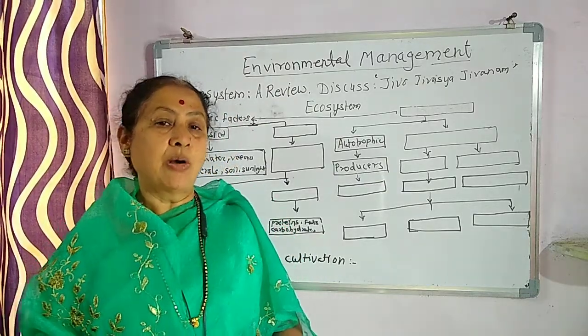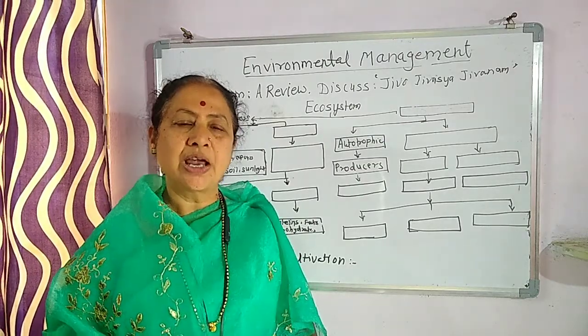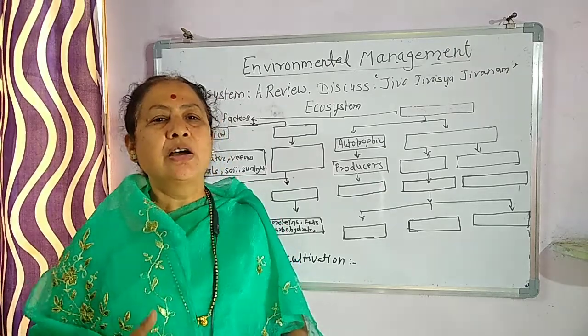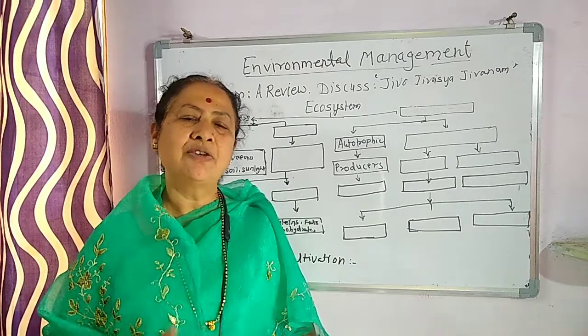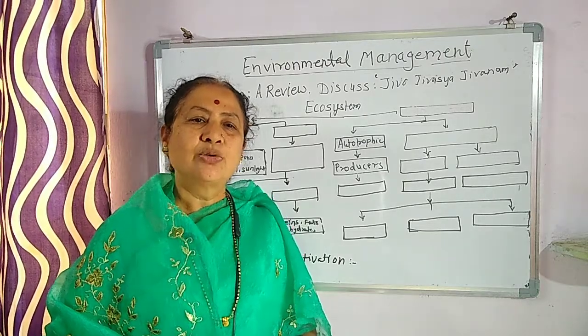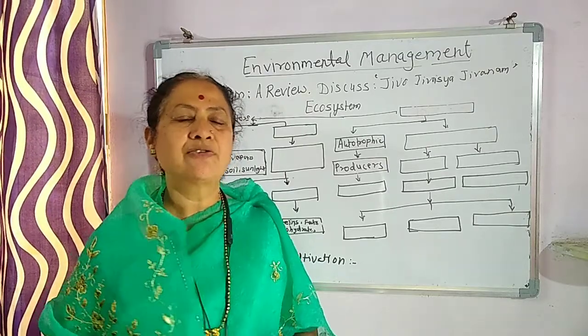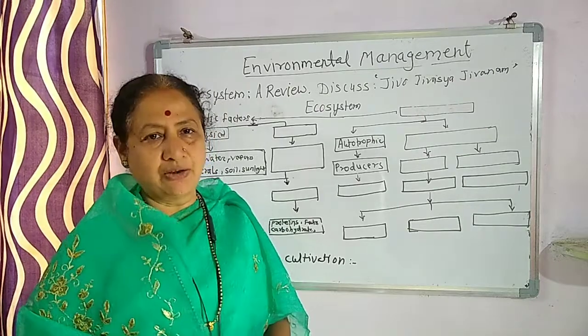Then how does it occur? We know that plants are the producers, and certain organisms survive or find their food material on the plant. So first producers, then consumers, and thereafter the decomposers. There is also a chain of this.